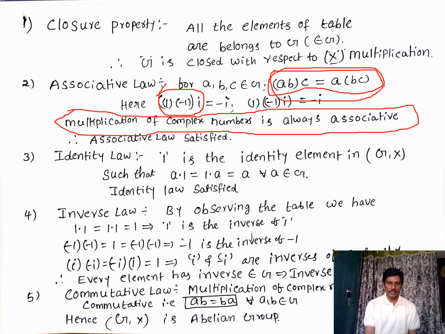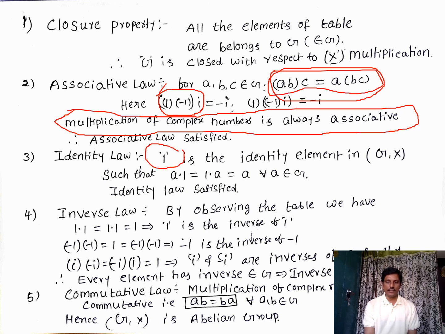Identity property, right? We all know that the identity property is a·e equals e·a equals a. In the complex numbers, 1 belongs to the complex numbers and 1 is the multiplicative identity.